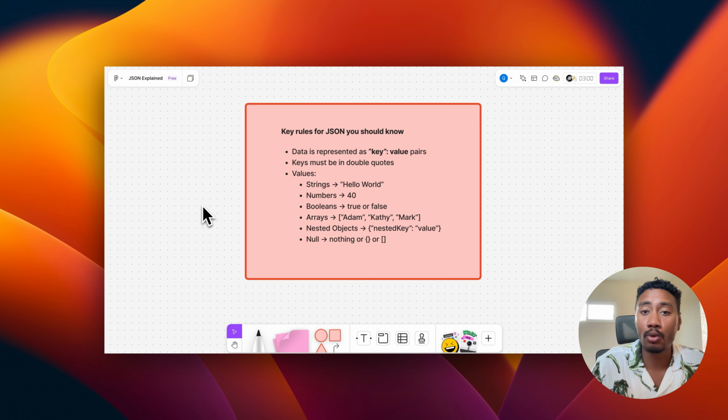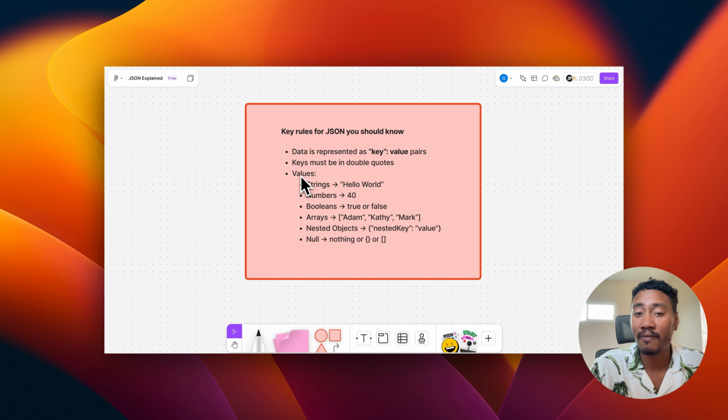And there are some key rules that you should know to understand how JSON works. The first one is that data is represented as key and value pairs, where the keys must be wrapped in double quotes. If your key is wrapped in a single quote or it doesn't have any quotations, it will show an error in your JSON.